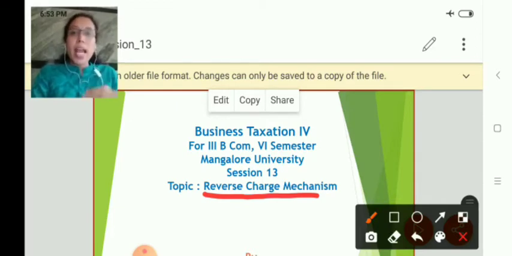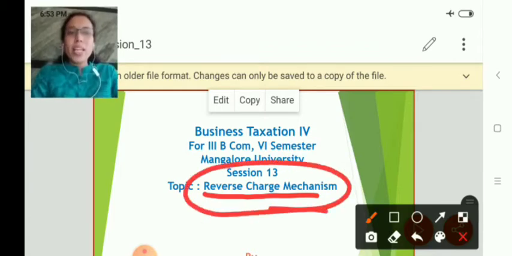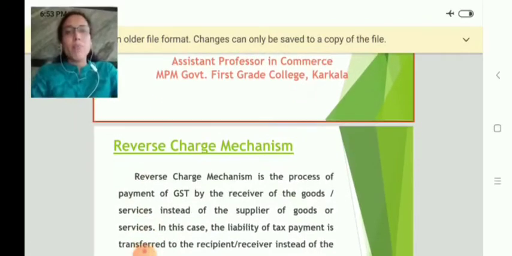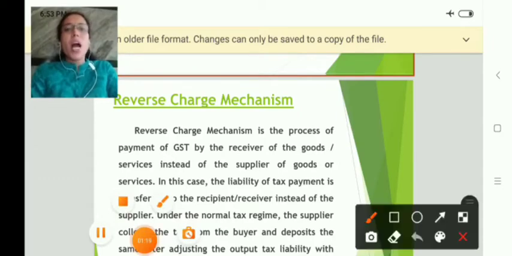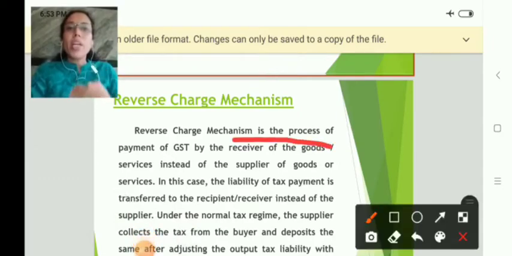But there is an exception to this, that is reverse charge mechanism. So let us see what is reverse charge mechanism now. Here, reverse charge mechanism is a process under which the GST will be levied and collected by the recipient of goods instead of the supplier of goods and services. Right? Just now I have given the example. Who will levy the tax here? Shopkeeper. Shopkeeper will be the supplier of goods. Right? But under reverse charge mechanism, the recipient or receiver of goods is liable to levy and collect GST.